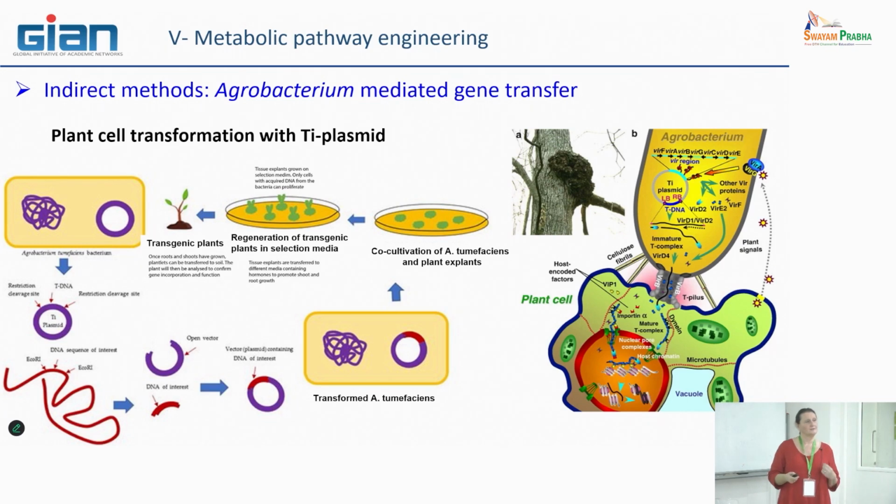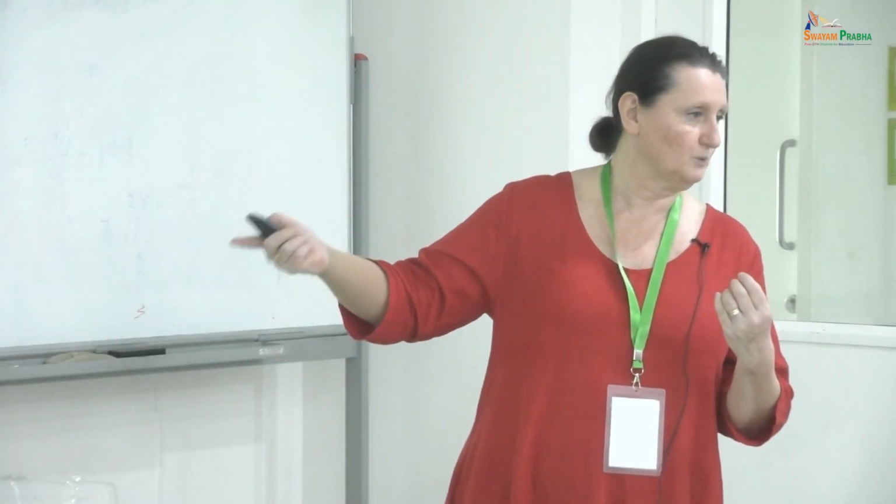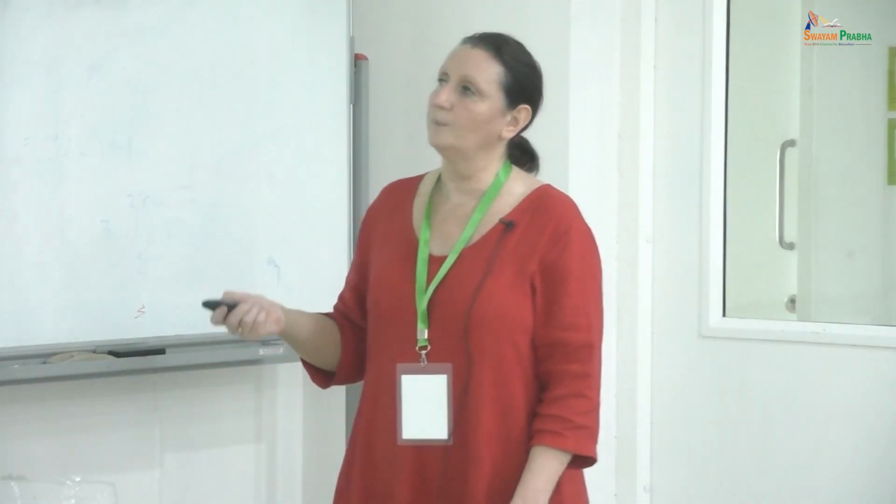So it means that if your cell has been transformed, you can produce a plant that is entirely transformed. It means all the cells of the plant, from the root, from the stem, from the leaf, have acquired the modification, okay, of the genome you wanted to enter. This is a real genetically modified organism, not a chimera. Okay, and this is what we want to obtain.